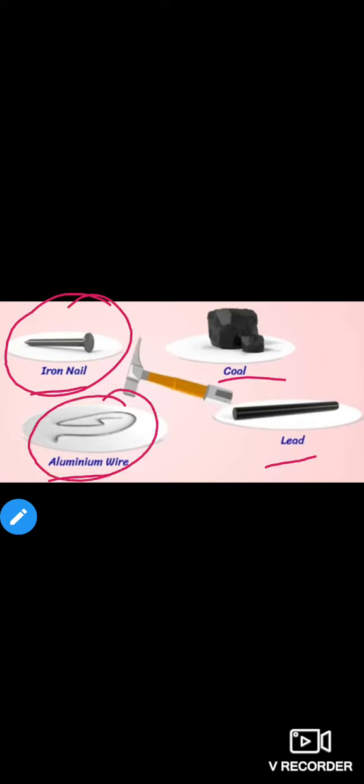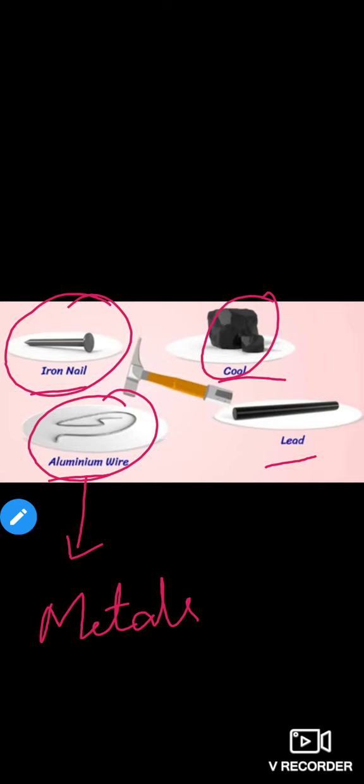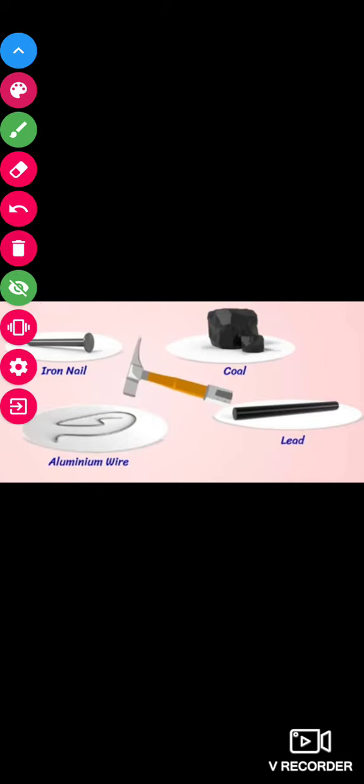You can see we have an iron nail, coal, aluminium wire and lead. Out of all the four, the iron nail and aluminium wire are examples of metals, and the coal and lead are examples of non-metals. What if I beat all of them with this hammer?